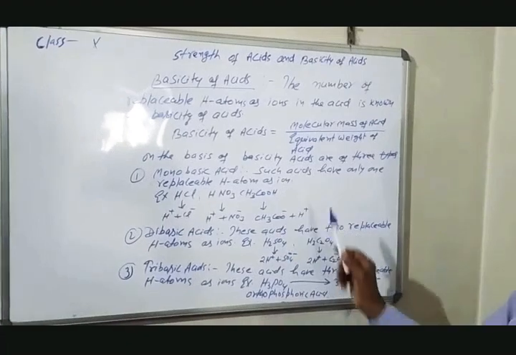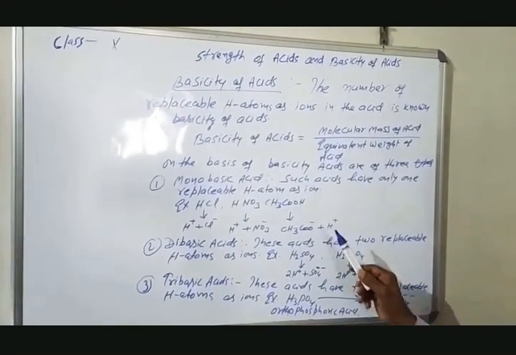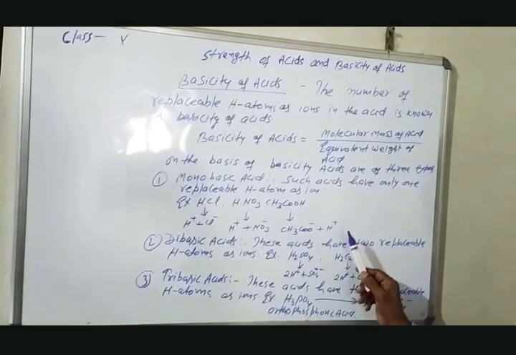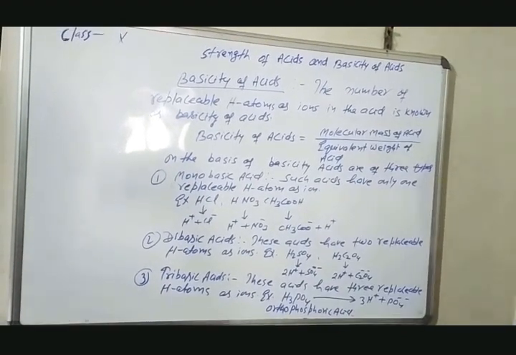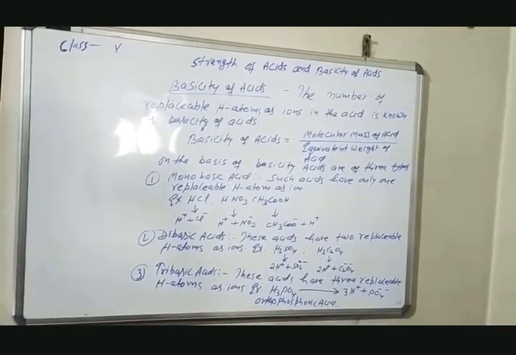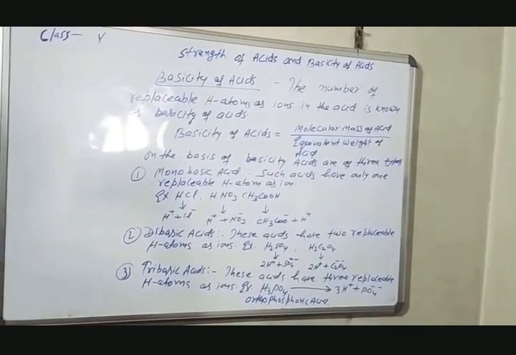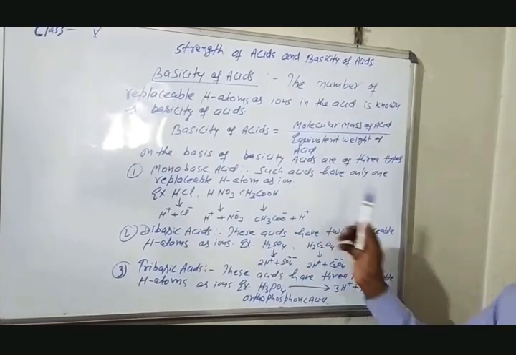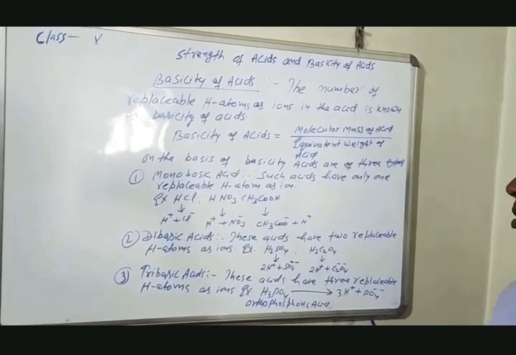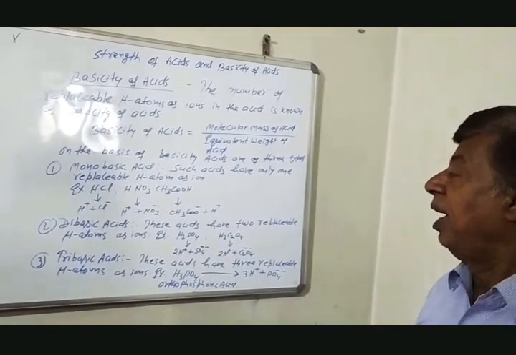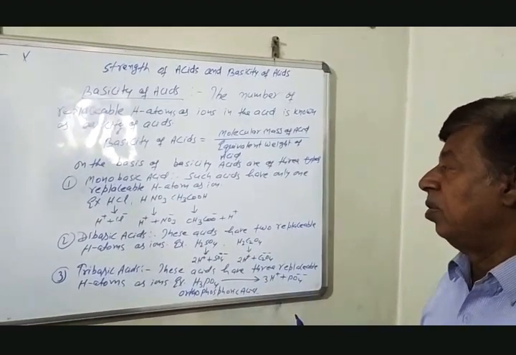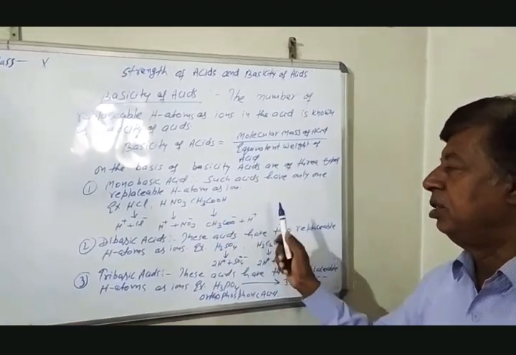So the replaceable hydrogen atom in acetic acid is only one. Therefore the basicity of acetic acid is 1, although the number of hydrogen atoms in acetic acid is 4. Only one hydrogen atom is replaced as ion.